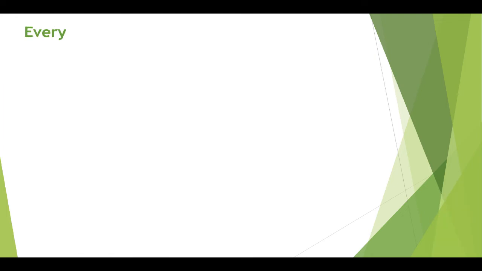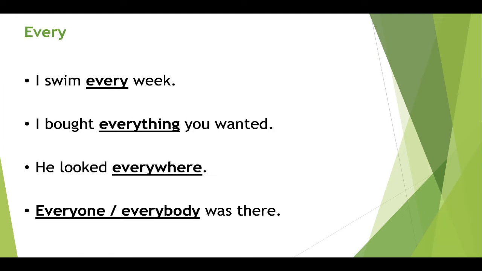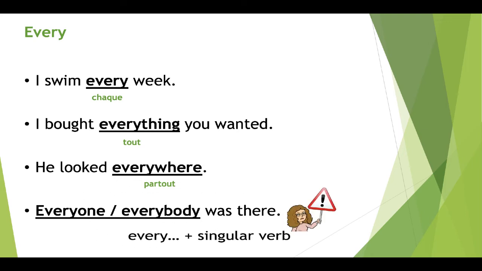Now the word every. A few examples. I swim every week. Every means chaque. Je nage chaque semaine. I bought everything you wanted. Everything means tout. J'ai acheté tout ce que tu voulais. He looked everywhere. Everywhere means partout. J'ai regardé partout. And finally, everyone or everybody was there. Tout le monde était là. Be careful. We're going to use everybody, everywhere, everything, plus a singular verb.